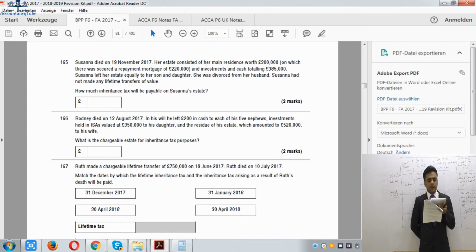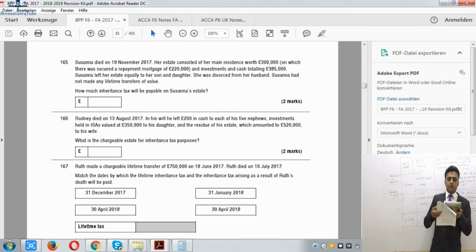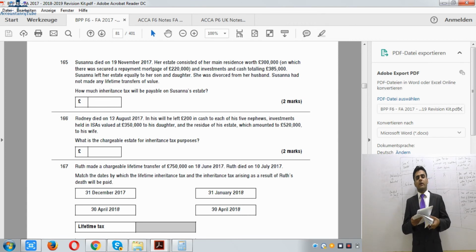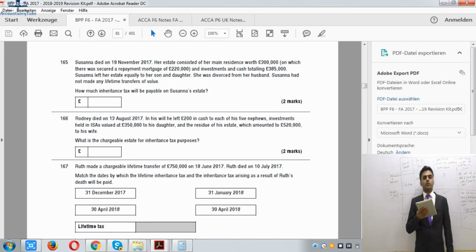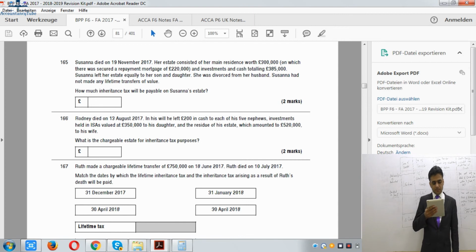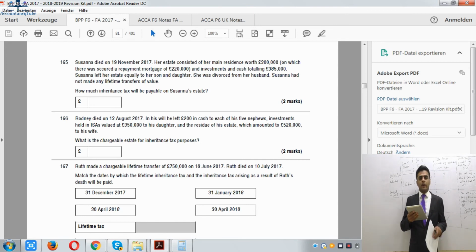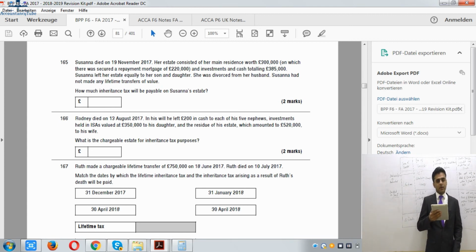£300,000 is a main residence which is transferred to direct relatives. Now we will take £300,000 and deduct any payments against that. So there is a mortgage against that, which is £220,000. So the remaining amount is £80,000. Now we can use our residence nil rate band against that figure, so there will be no tax on that.